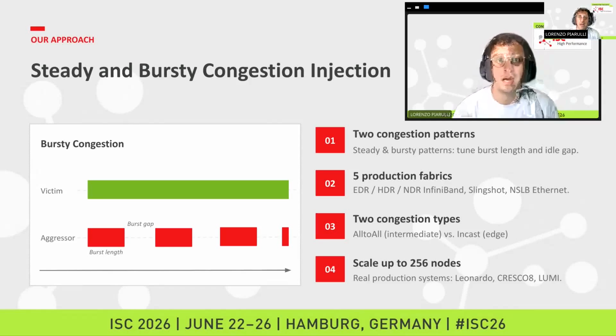This analysis has been conducted on 5 production fabrics. We have used InfiniBand EDR, HDR, NDR, Slingshot, and NSLB Ethernet. These types of congestion are implemented using two types of collectives, all-to-all to generate intermediate congestion and incast to generate edge congestion. We have been able to scale up this analysis to 256 nodes on real production systems that were Leonardo, Cresco 8, and Lumi.